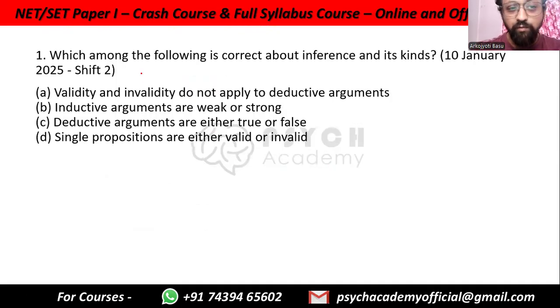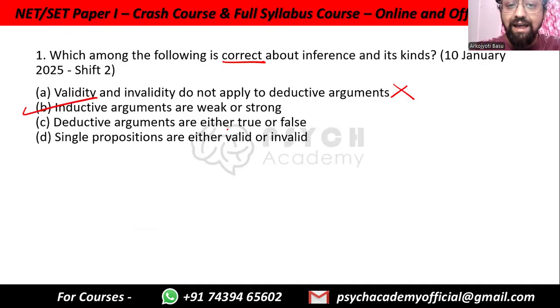So first, which among the following is correct about inference and its types? Validity and invalidity do not apply to deductive arguments. This is incorrect. Deductive arguments, we judge them by their validity and invalidity. Inductive arguments are weak or strong. They are asking correct, not incorrect. This is one of the things that we always have to identify: are they asking correct or incorrect? Are they asking applies or do not apply? Inductive arguments are weak or strong. Yes, this is correct.